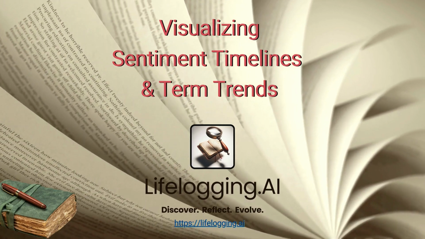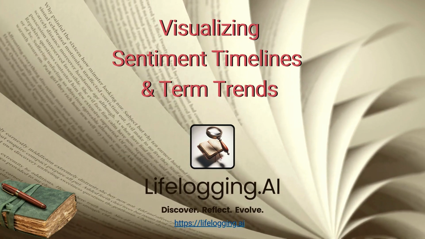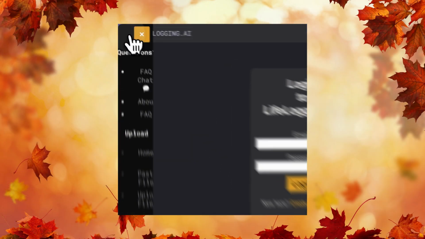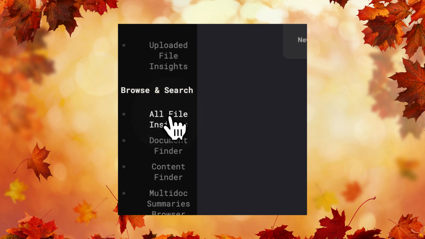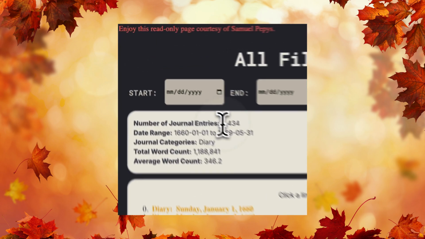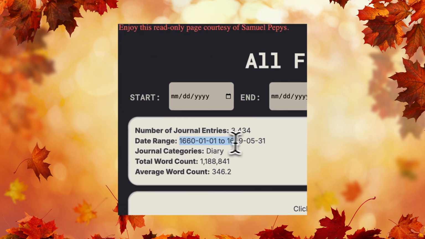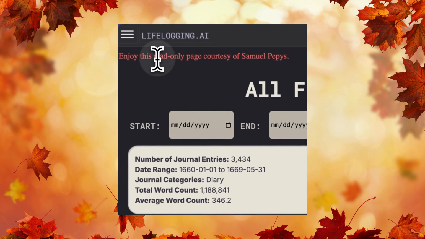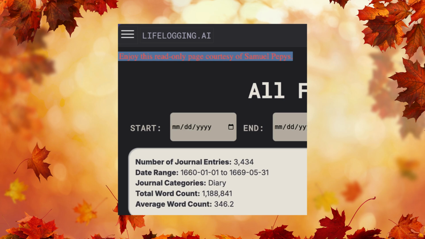All right, now that we've done a quick overview, let's slow things down and go through this step by step. First, head to the All File Insights page. Here you can check stats on all the files and documents you've uploaded or pasted. I've preloaded a set of Samuel Pepys Diaries for you to browse, no login needed. It's a way to try out the app without signing in.